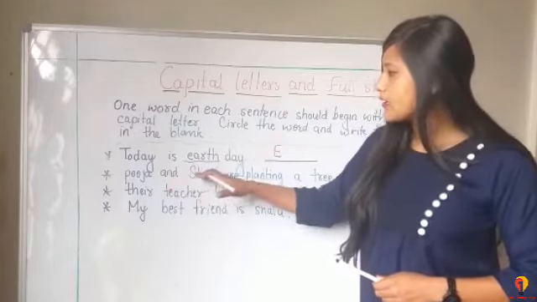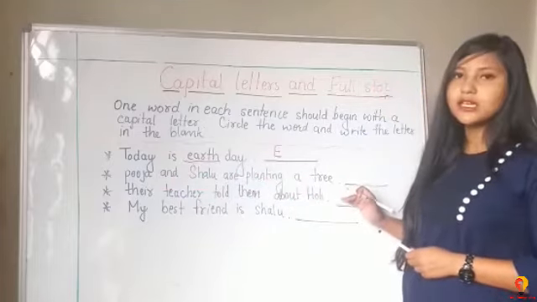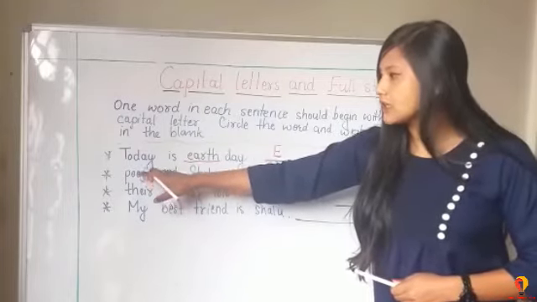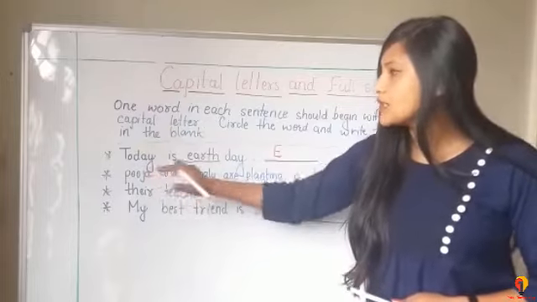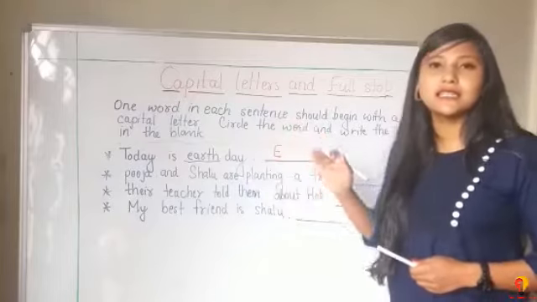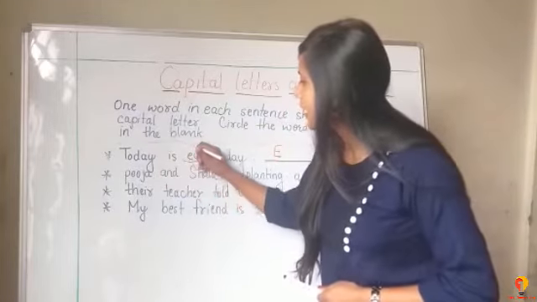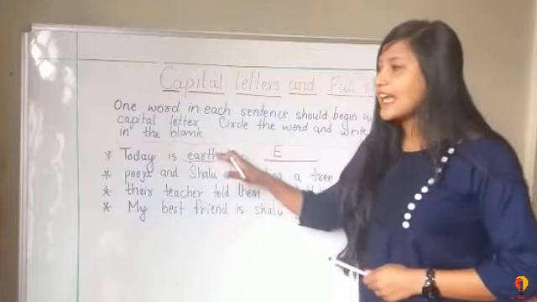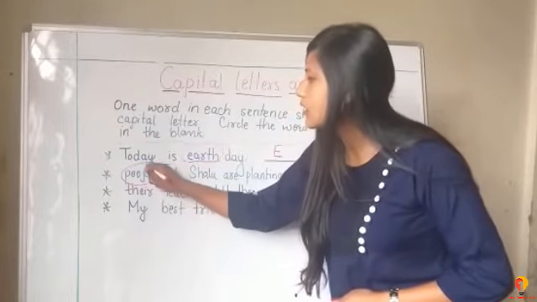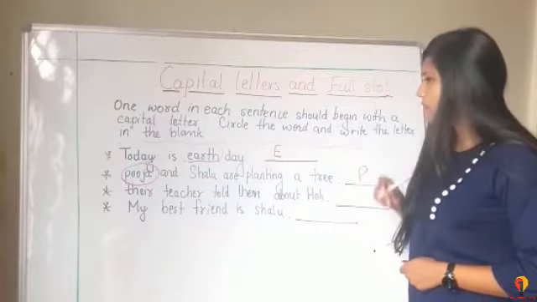Pooja and Shalu are painting a tree. So here the first letter of the first word Pooja, P, is a small letter, and Pooja is the special name of a person. Sorry, I have underlined this. Actually, you should circle the word. Here we are circling Pooja, and P should be capital.